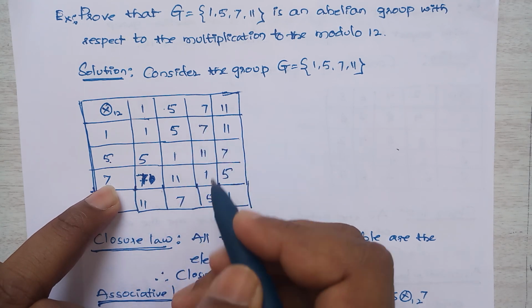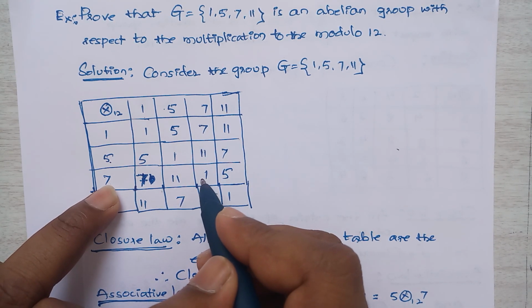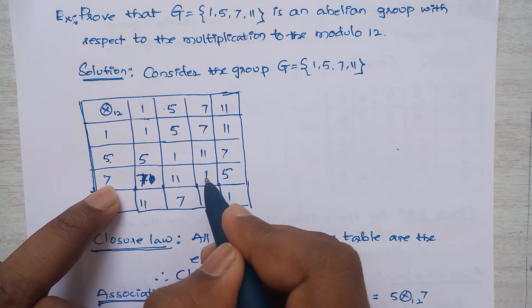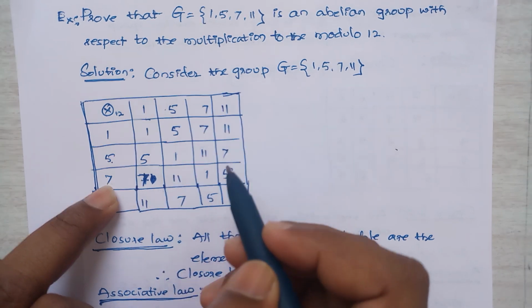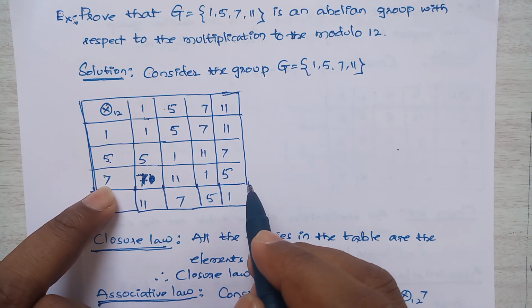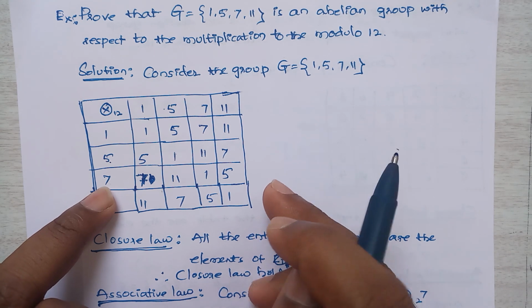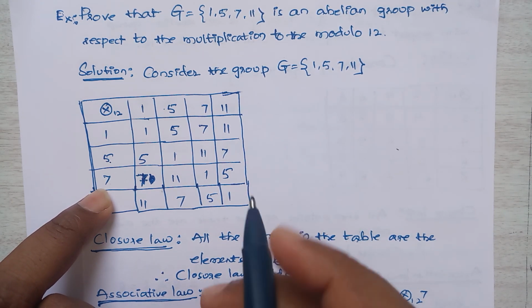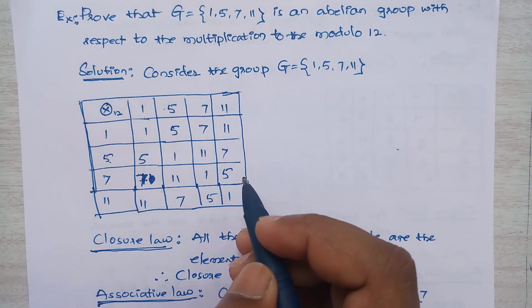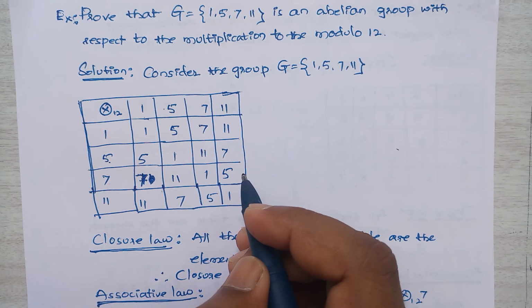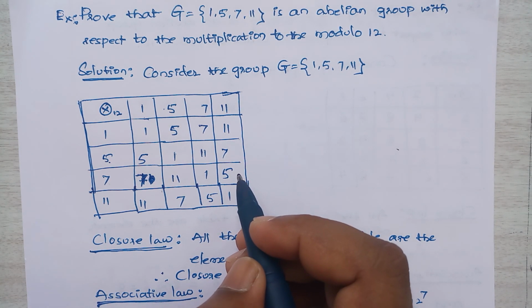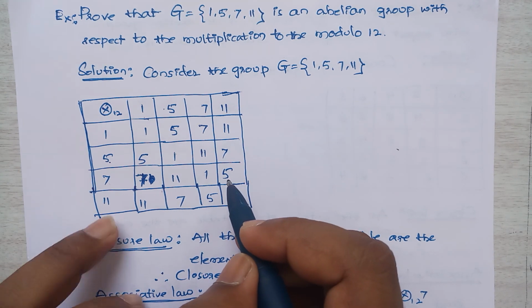7 7s are 49, 49 divided by 12 leaves remainder 1. 7 11s are 77, so 77 divided by 12: 12 5s are 60, 12 6s are 72, remaining term is 5.